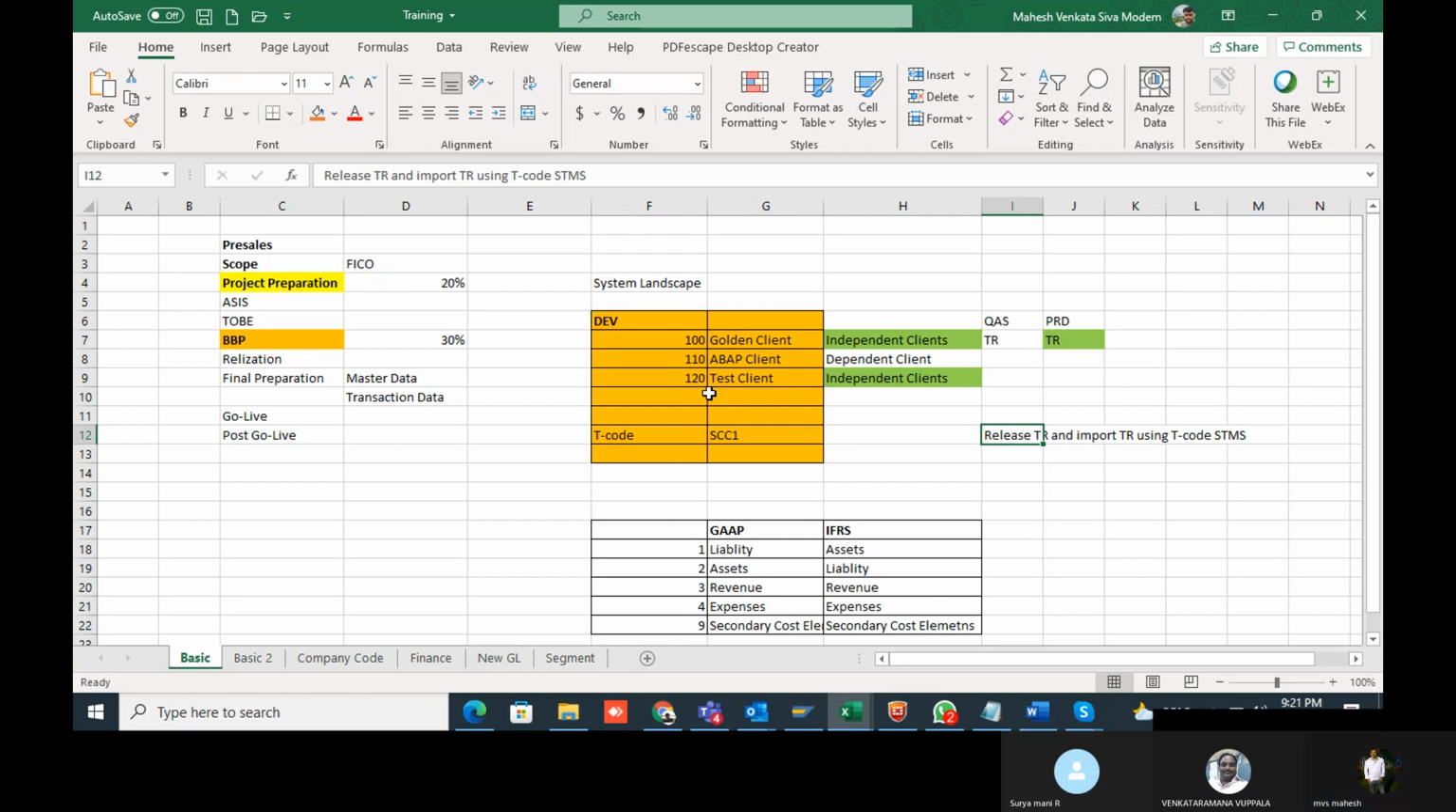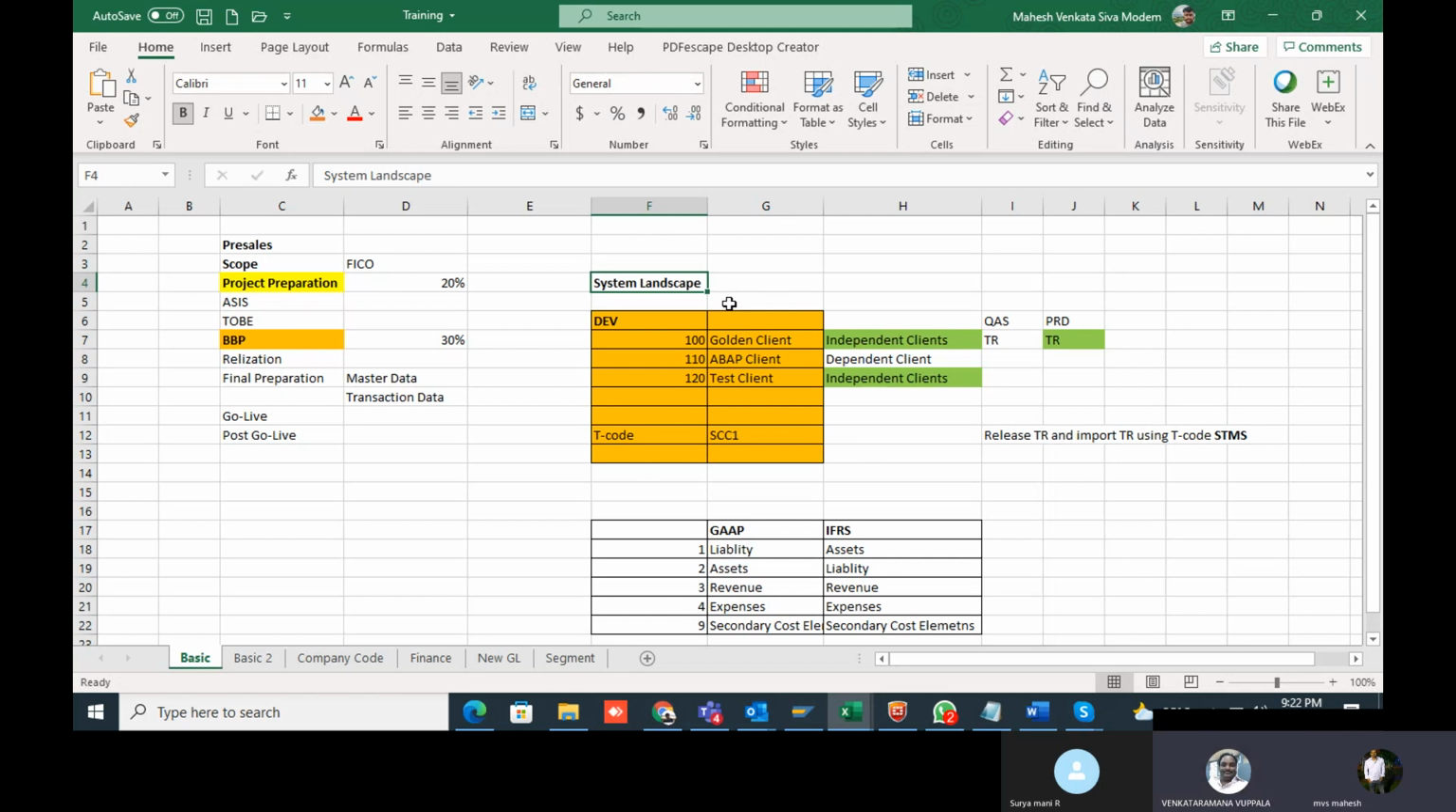Don't mind, not an issue. Please go as you like. And this is the transaction code STMS we use. Coming to the system landscape, do you have any questions? I think I'm good enough. Good. Okay, then we'll move to the next.